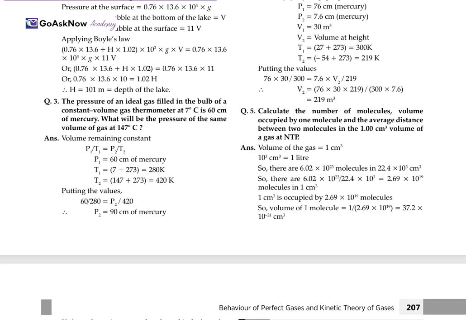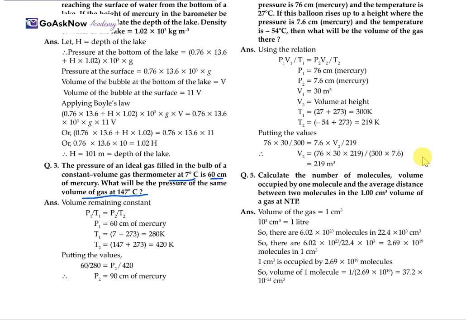Okay. The pressure of an ideal gas filled at constant volume at 7 degrees Celsius is 60 centimeter of mercury. What will be the pressure of the same volume of gas at 147 degrees Celsius? So, volume remaining constant, P1 by T1 is equal to P2 by T2. P1 is already given. T1 is equal to 7 plus 273, so we get here 280. And T2 is equal to 147 plus 273, so here we get 420. So we put the values 60 by 280 equals P2 by 420. Here we get P2 is equal to 90 centimeter. This is the value of the pressure. The pressure for the same volume of the gas at 147 degrees Celsius will be 90 centimeter.